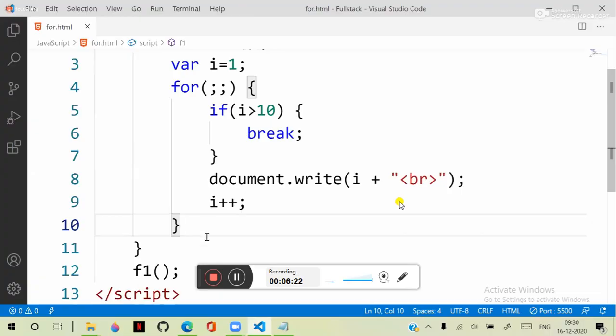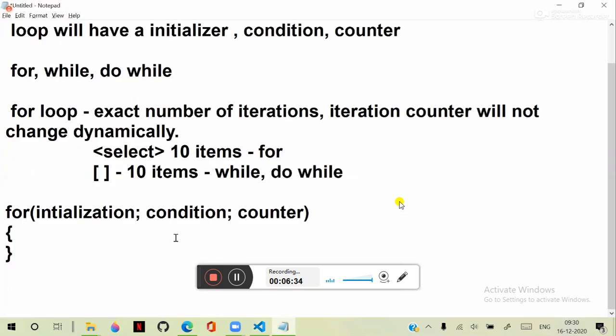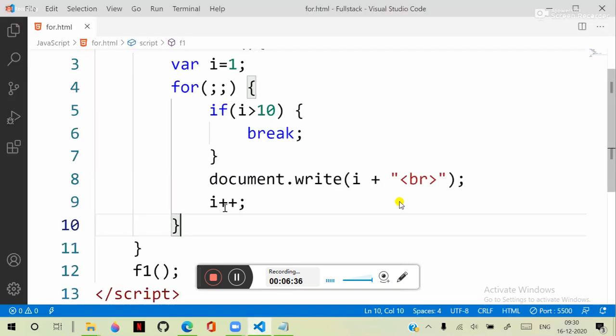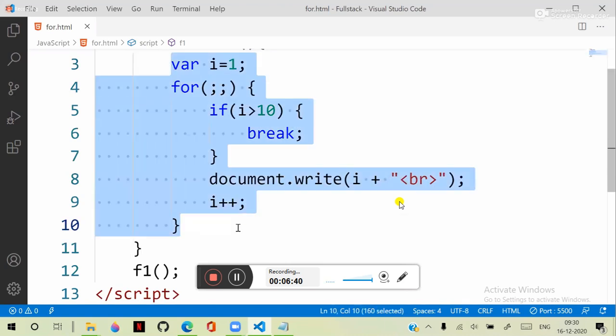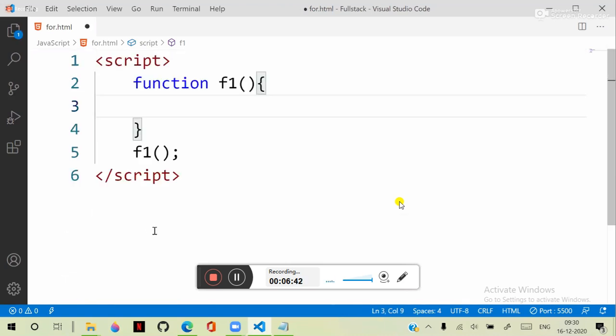So while working with a for loop, this is one point you need to understand. Another important point: I hope you know that the for loop can have a decrement, a counter decrementation. So how can the counter decrement in a for loop?